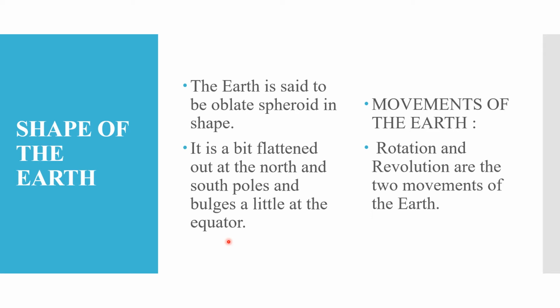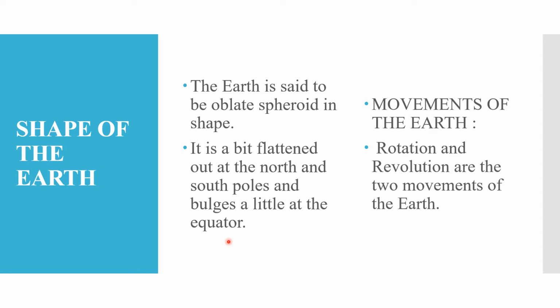Children, in earlier times, people believed that the shape of the earth was flat. Then some sailors took off a journey to reach the edge of the earth. They traveled long distances but reached at the same point from where they had started. This could be possible only when the path covered by them was round. So, they said that the earth was not flat but round in shape.